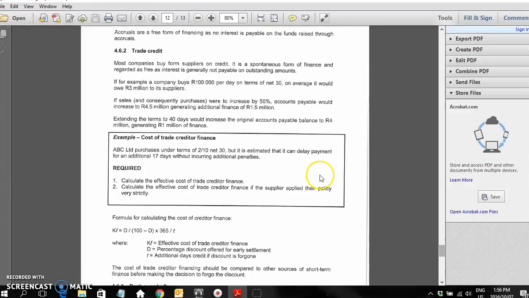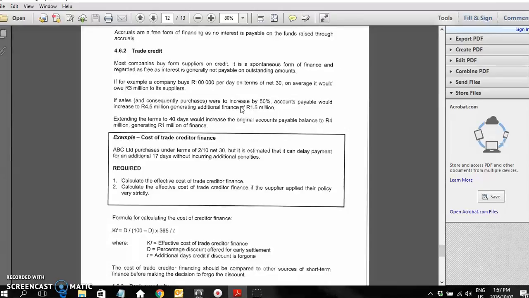Then trade credit is a more formal source of finance where we buy from suppliers on credit. So there's an agreement to pay at a later date. It's also a spontaneous form of finance, and it's regarded as free, as interest is generally not payable on outstanding amounts, except if you go over the certain fixed terms that they offer.